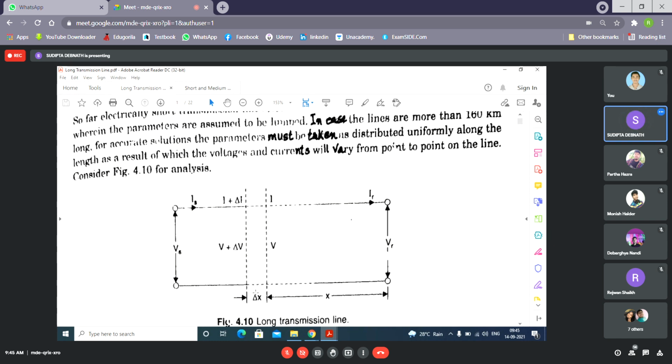And delta V is the voltage drop along this length of the line, that means across R plus XL, the series component. So if the voltage here is V plus delta V, the voltage here will be V only. Hope you have understood this diagram.